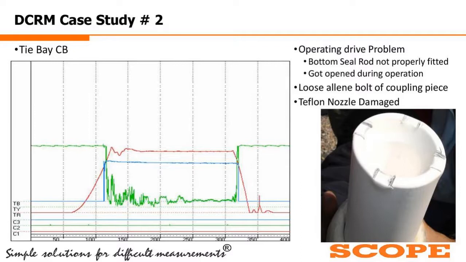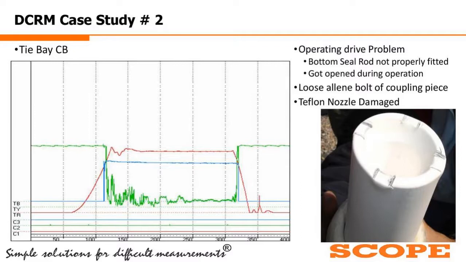So it clearly indicates that there is some problem in the travel mechanism, because the travel graph is generally smooth, it cannot come back. It shows that the breaker is going up, it is closing, and suddenly it has come back. It cannot happen like that. Something is wrong.